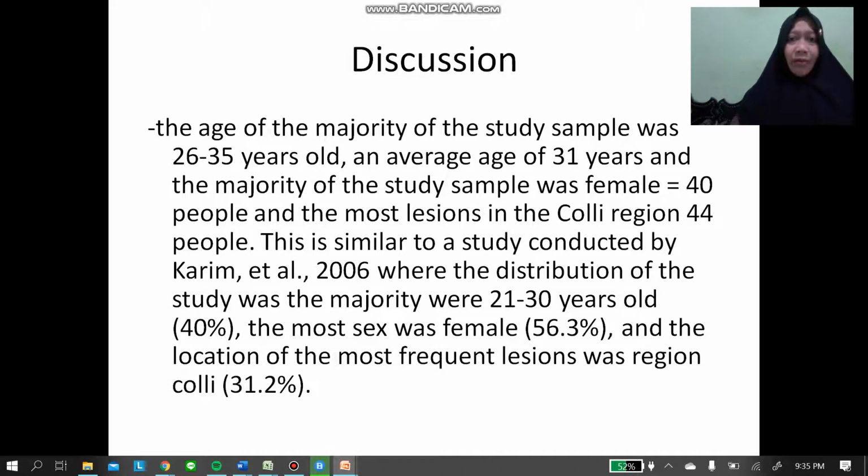Discussion. The age of the majority of the study sample was 26 until 35 years old, with an average age of 31 years, and the majority of the study sample was female, 40 people, and the most lesion in the Colli region is 44 people. This is similar to a study conducted by Karim et al. in 2006, where the majority were 21 until 30 years old. The most common sex was female, and the location of the most frequent lesion was region Colli.